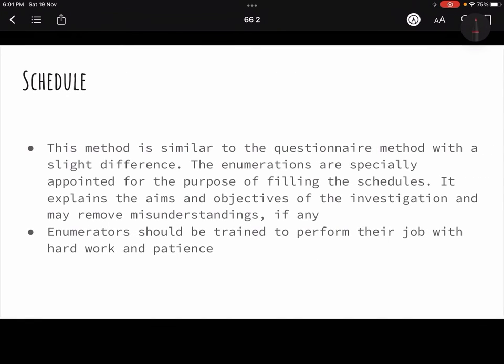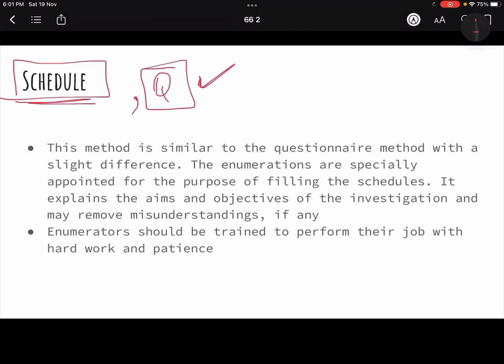Then comes the schedule. Now schedule and questionnaire are again similar techniques, but the difference is, in a questionnaire nobody will tell you. You will tell them the question, they will answer themselves either in written form or in oral form, any which way. But in a schedule, you as a person are there to explain to them. You are an enumerator, you are trained to perform this job with great patience.